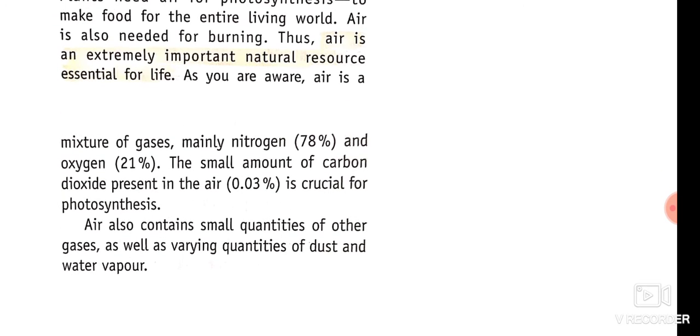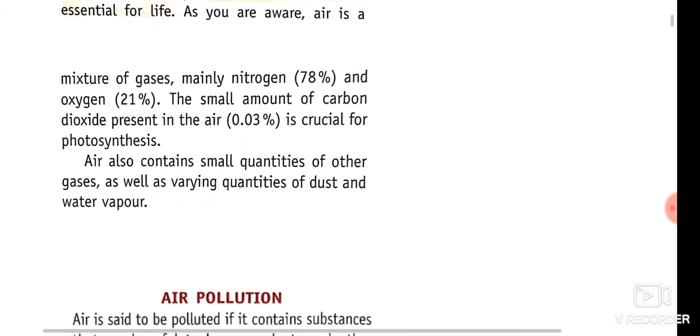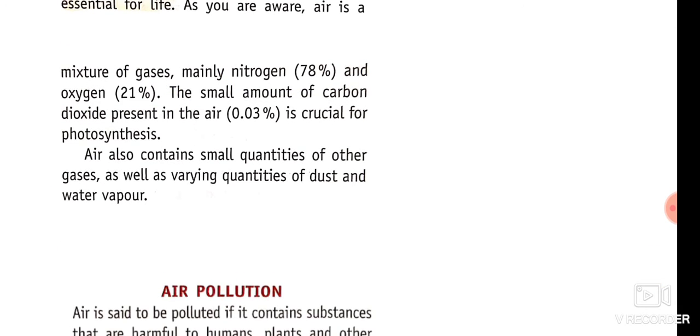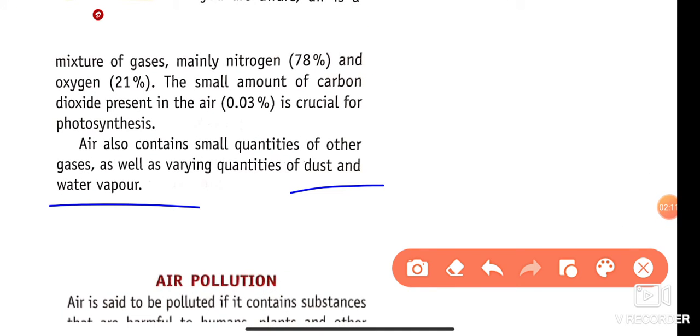As we know the composition of air, generally the air mainly contains 78% nitrogen gas, 21% oxygen, and the rest are other gases. 0.03% is carbon dioxide and other gases are present in it. Air also contains a small quantity of other gases as well as varying quantities of dust particles and water vapors.